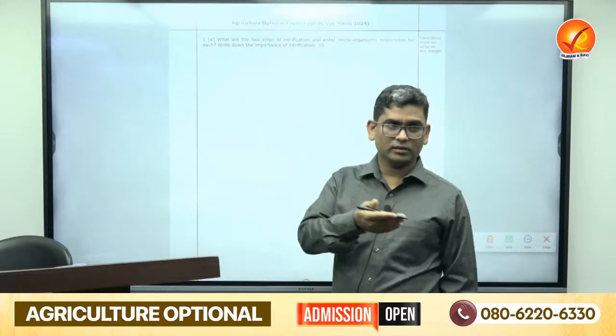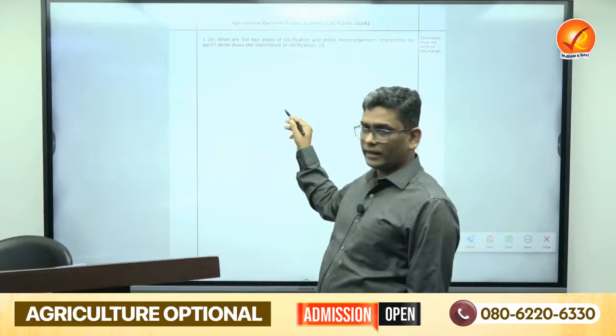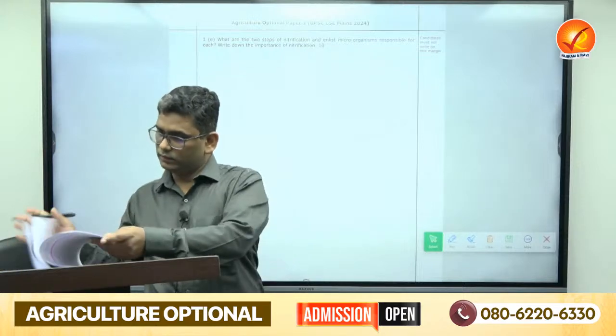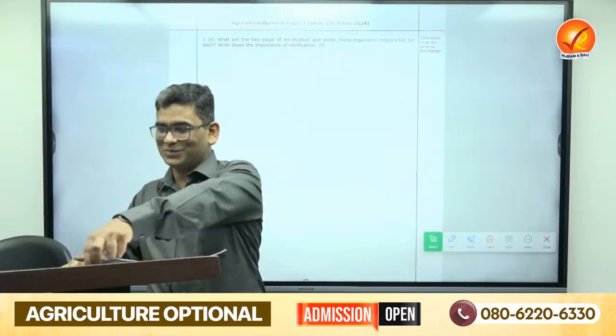Many times it's a common question. Nitrogen cycle, and in unit number 5 I have taught everything. It is very simple, just draw the reaction and write down the names of the bacteria. Here I have given it in detail, I think this is 5.1. Don't forget to download the PDF and read it in detail, because here in short time we have to cover everything. Even though people take 3 hours to write everything, it's not possible to do everything.